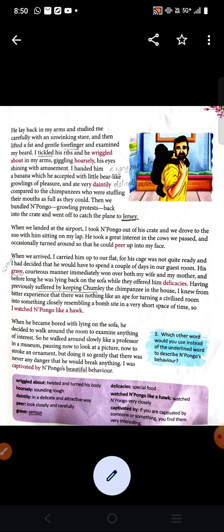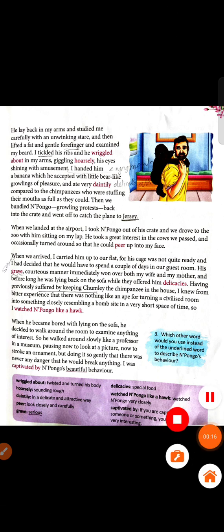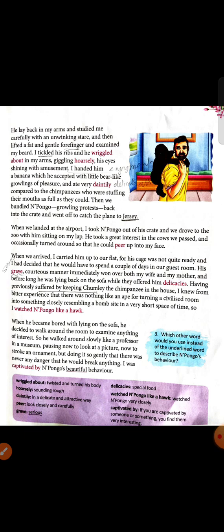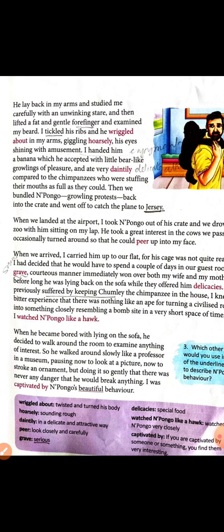Yesterday we were dealing with the chapter Gorilla in the Guest Room. So we ended the last line. Can you see here? Then we bundled Pungo, growling protest, back into the crate and went off to catch the plane to Jersey. So now the author is taking Pungo to his house. They are flying towards Jersey. Okay, they are going by plane.